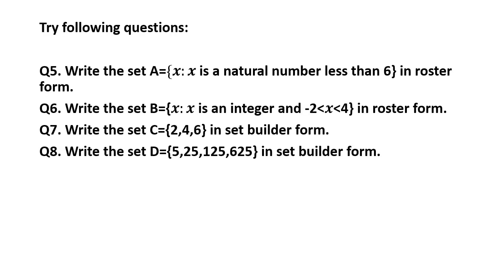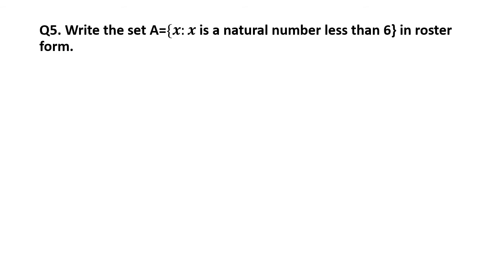So I have some questions over here. I will discuss these questions again in the later slides. First question: write the set A, x such that x is a natural number less than 6, in roster form. So how will you write the solution? In roster form it can be written like this: x such that x is a natural number less than 6 is 1, 2, 3, 4, 5. These are the natural numbers less than 6.